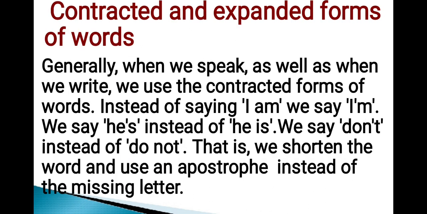Next topic is contracted and expanded forms of words. Generally, when we speak as well as when we write, we use the contracted forms of words. Instead of saying I am, we say I'm. We say he's instead of he is. We say don't instead of do not. That is, we shorten the word and use an apostrophe instead of the missing letter.